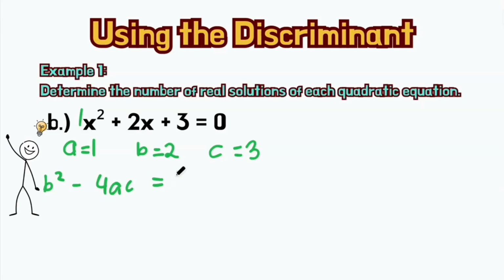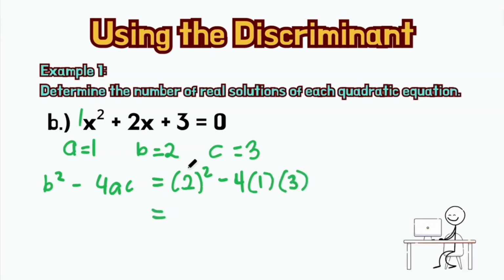B squared, we all know that is 2 squared minus 4 times 1, that is A, times C, we have 3. And we get to simplify this one. 2 squared, that is 4, minus 4 times 1 times 3, we have 12 or negative 12. 4 minus 12, that is negative 8. Right? So, therefore, our discriminant is a negative number, negative 8.